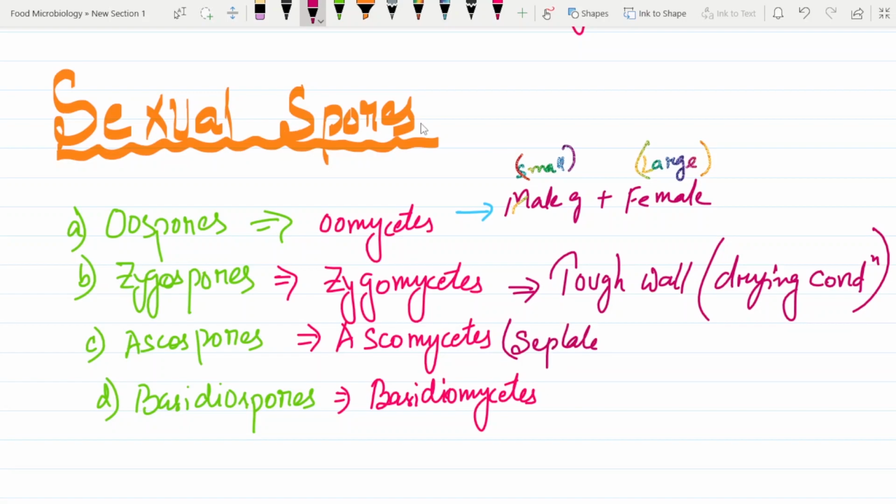septate. Now you may tell me, sir, you have already told me that the sexual spores are non-septate. But how come these ascospores are septate?